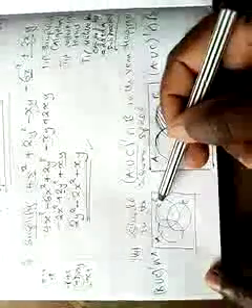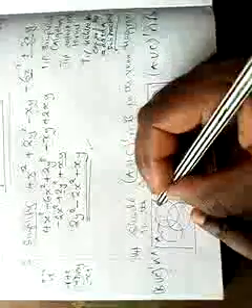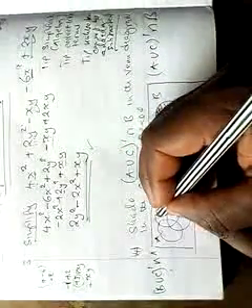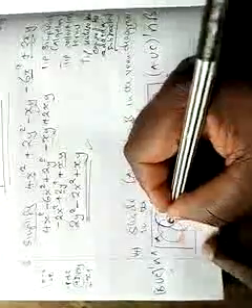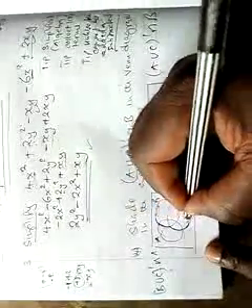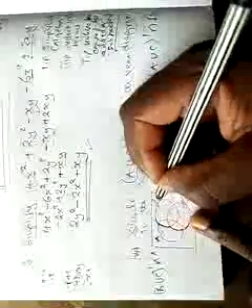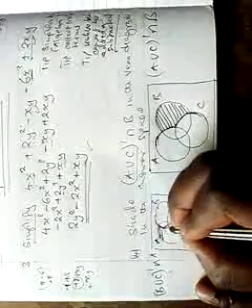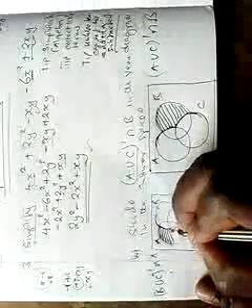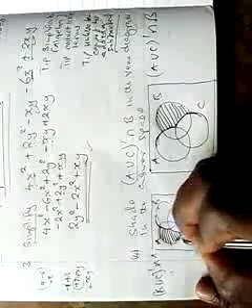You identify B union C. B union C is here. Where is the boundary of B? You reach C. C's boundary is also here. So you don't shade this B union C. This is the boundary. Don't shade. So you are going to shade this part. So this is the answer.